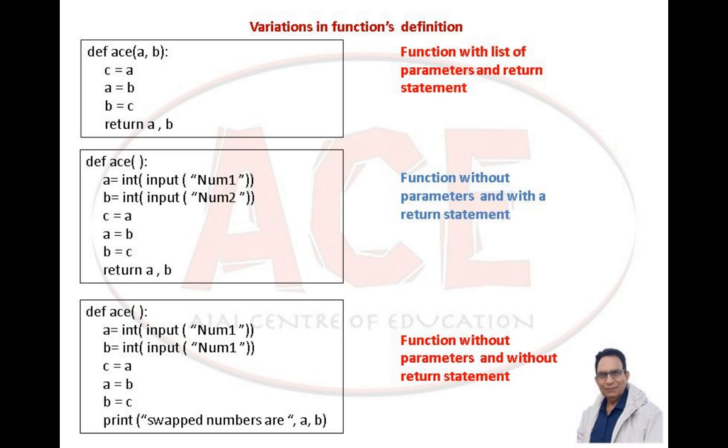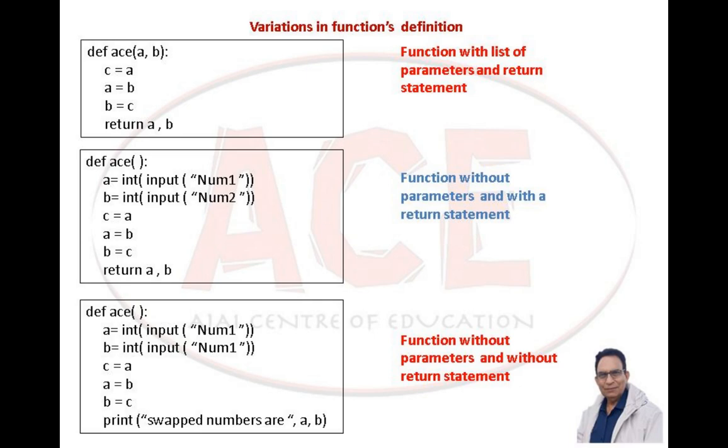I am accepting the values of two variables within the body of the user-defined function ace. So a = int(input(num1)) and b = int(input(num2)). So a and b are going to accept two values within the body of the function, and the rest of the statements are the same as in the previous case. So it has no list of parameters, but it has a return statement here.